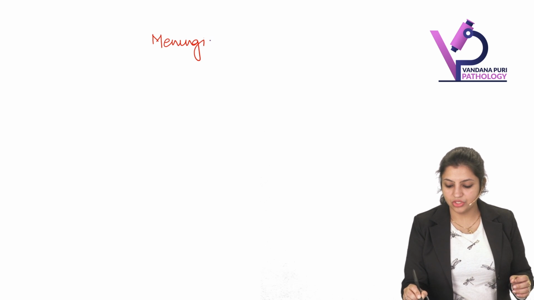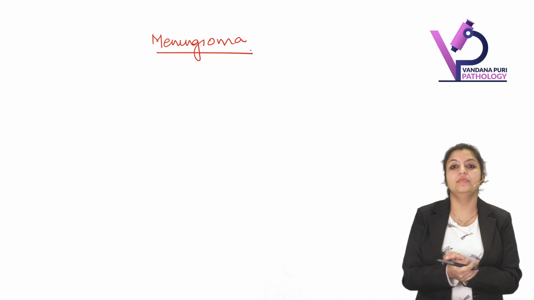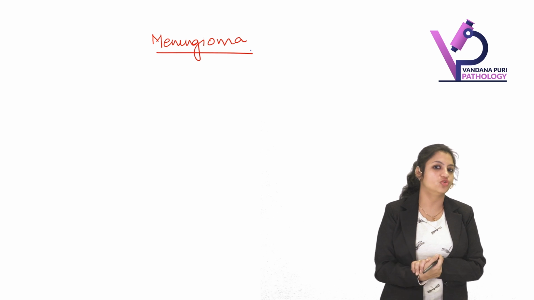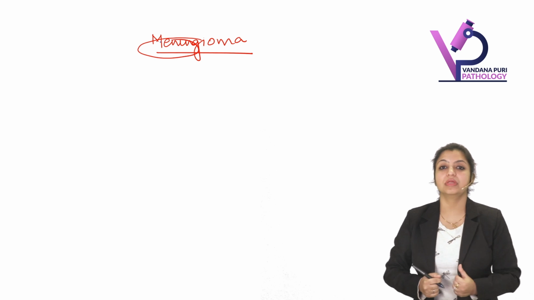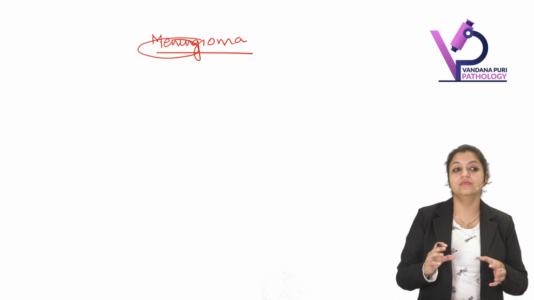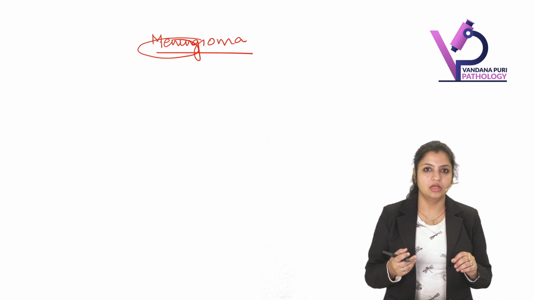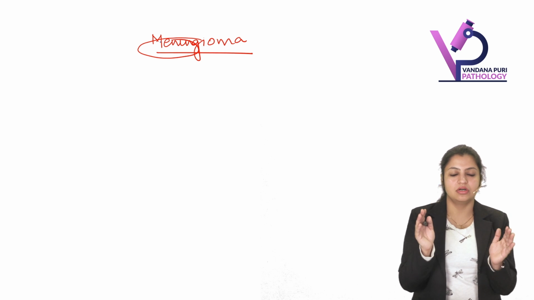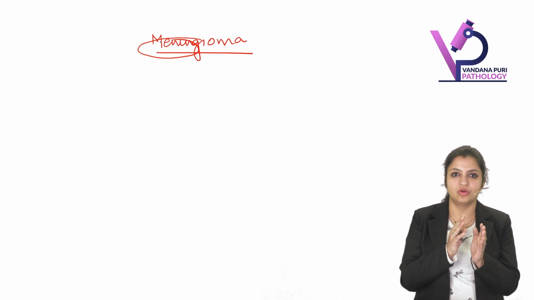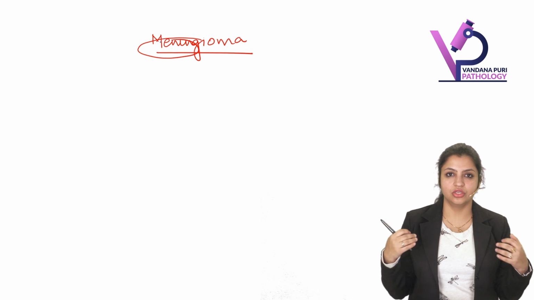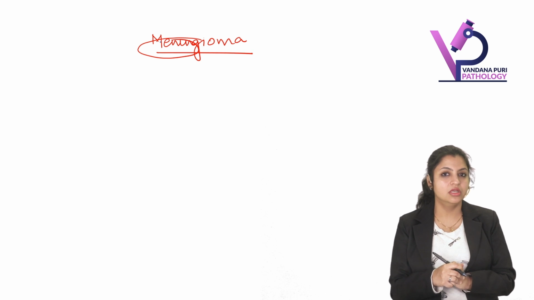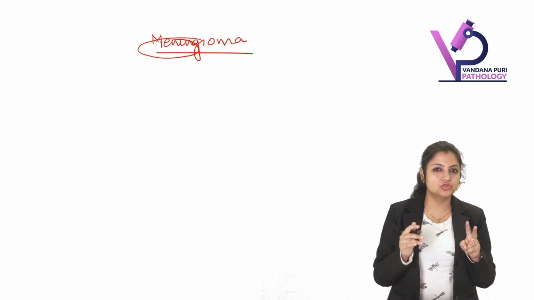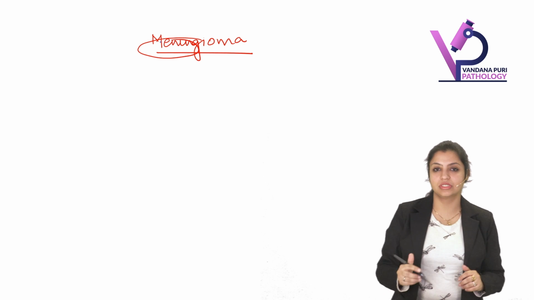So let's talk about this tumor. This is called meningioma. When we talk about meningioma, the name itself is telling you something. This is a benign tumor which arises from the meninges. So remember, whenever in life you study any tumor in the body, first ask yourself, do you know the cause of this tumor? Do you know the etiology of this tumor and the origin of this tumor? These two questions should immediately come into your mind when you study any tumor.